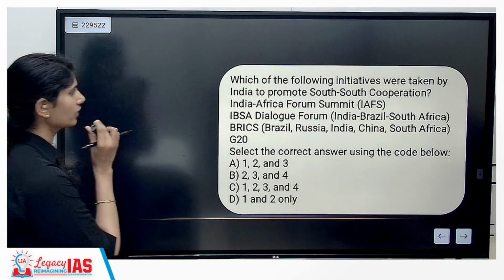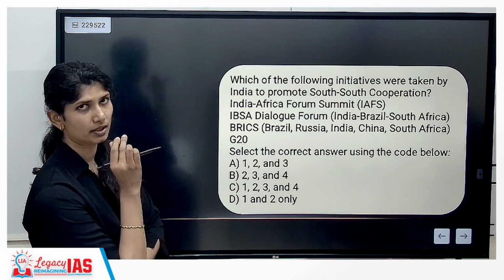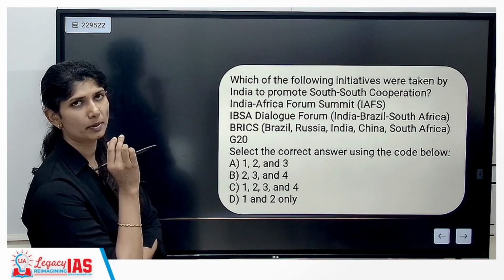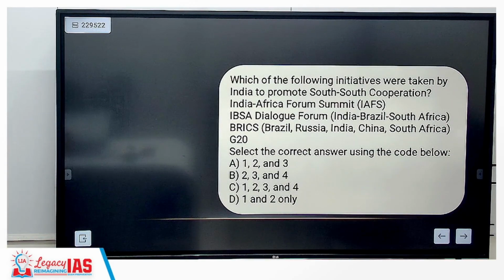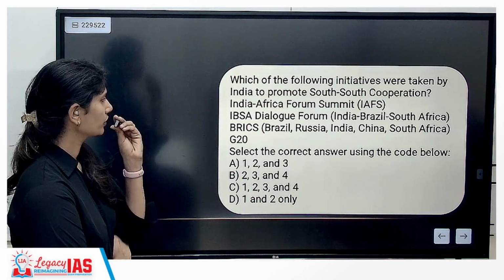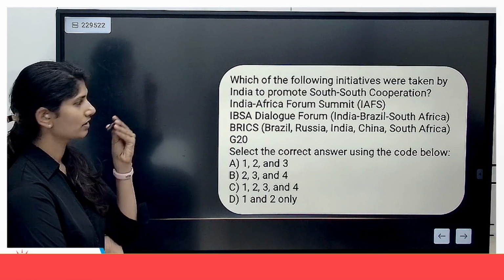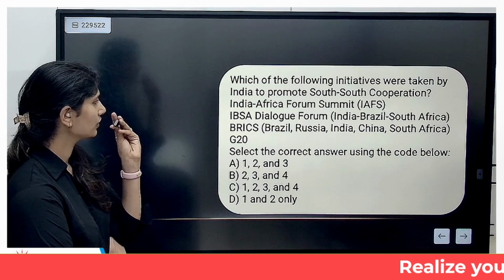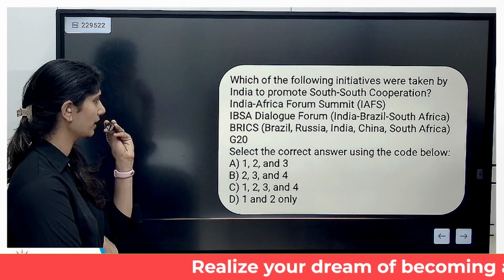Which of the following initiatives were taken by India to promote South-South cooperation, that is, among the global south members themselves? India-Africa Forum Summit. IBSA, that is India, Brazil, South Africa. BRICS, Brazil, Russia, India, China, South Africa. G20.